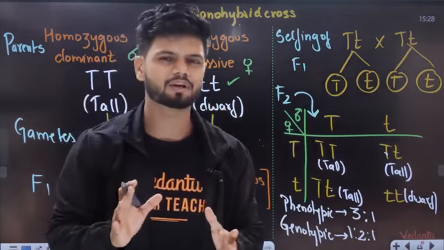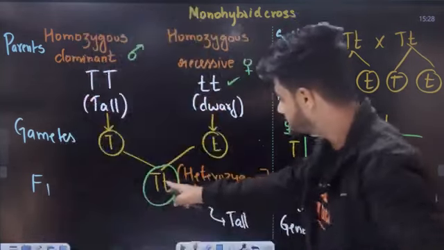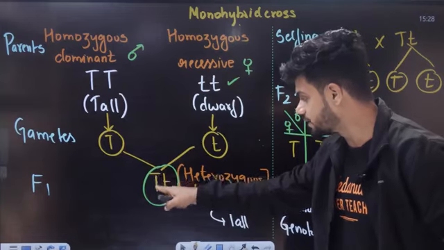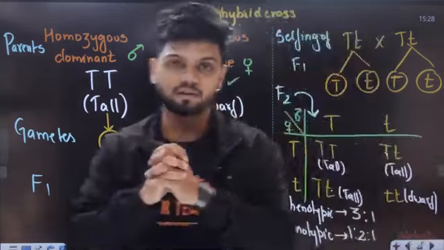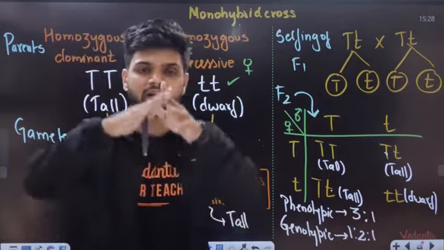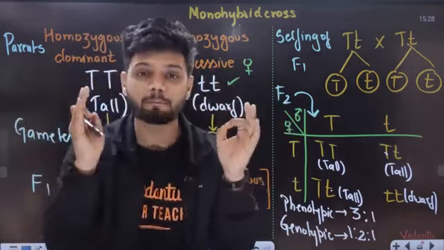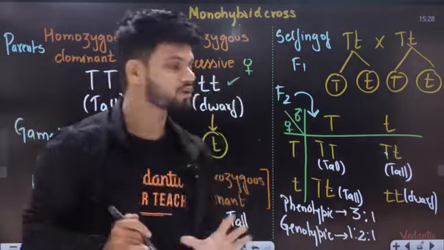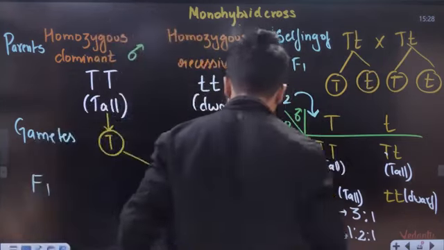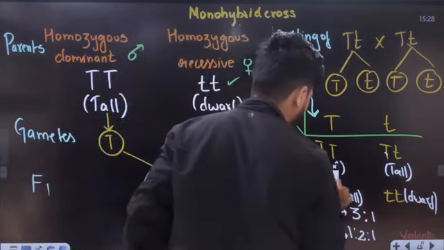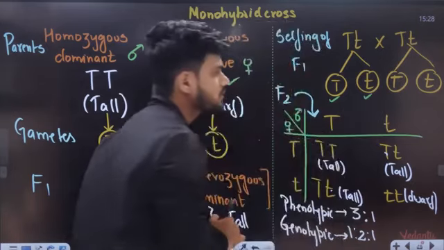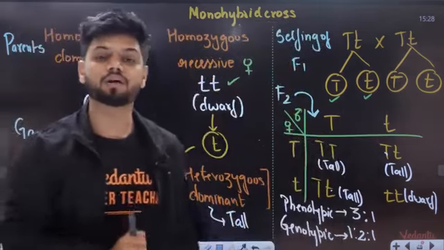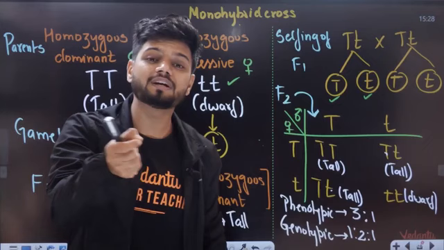Very important line. Alleles, when two alleles are present together, do not show blending. They will segregate separately during gamete formation. During gamete formation, capital T separates and small t separates. Yes or no? That's why it is called the law of purity of gametes.